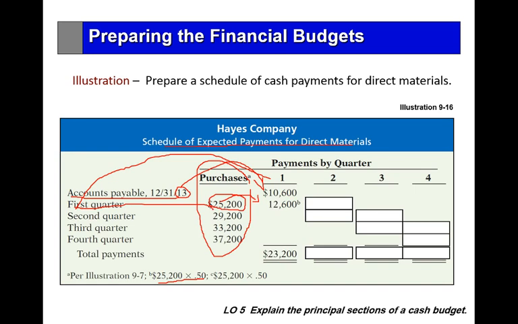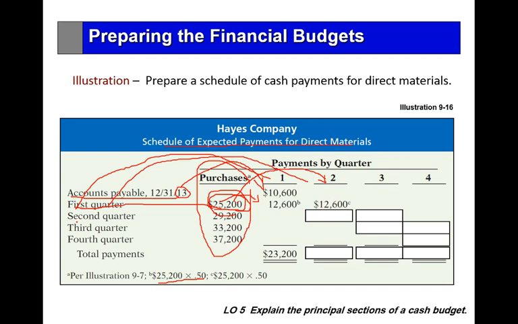The rest of the 25,200, the other 50% of the first quarter purchases, will be paid in the following quarter, the second quarter, which is 12,600.